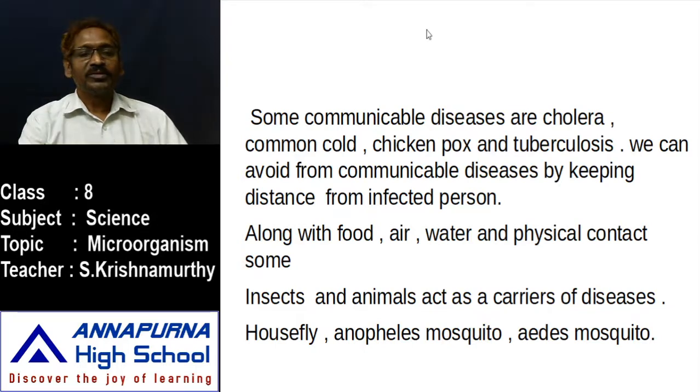Common cold, chicken pox, TB, tuberculosis, are some examples of communicable diseases.